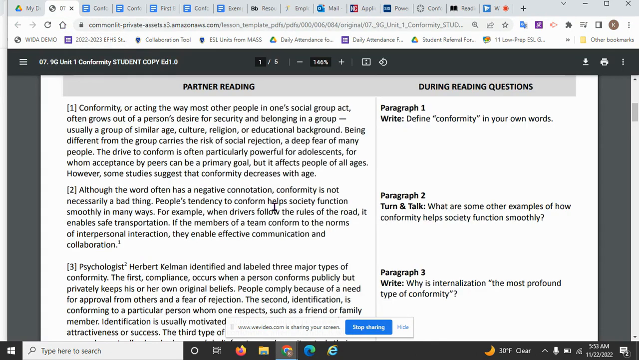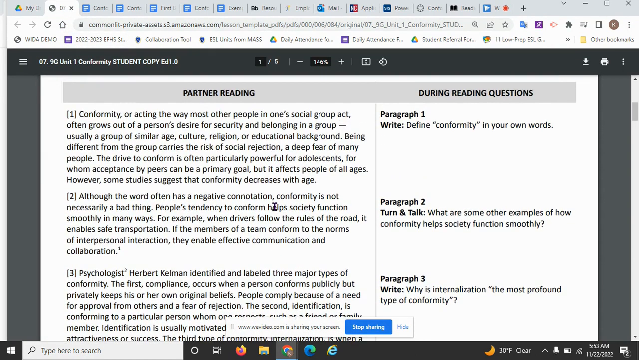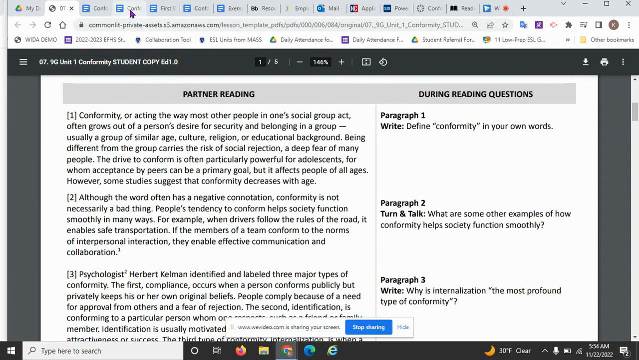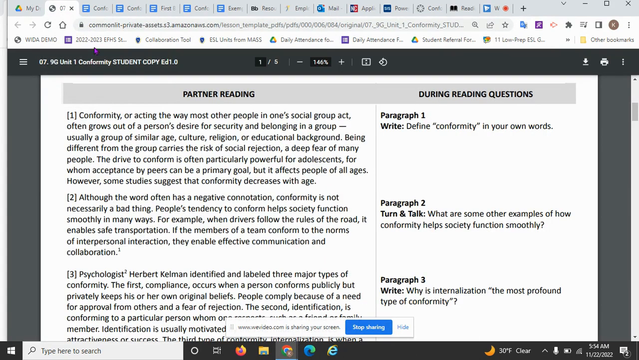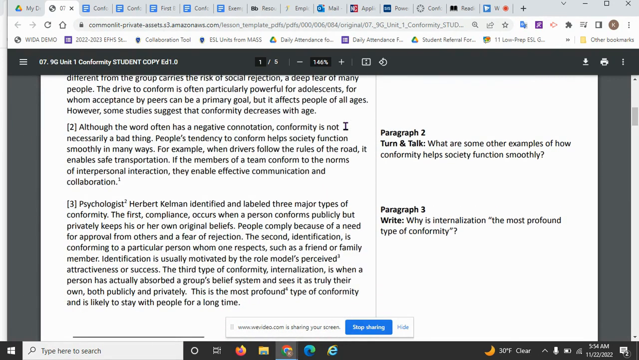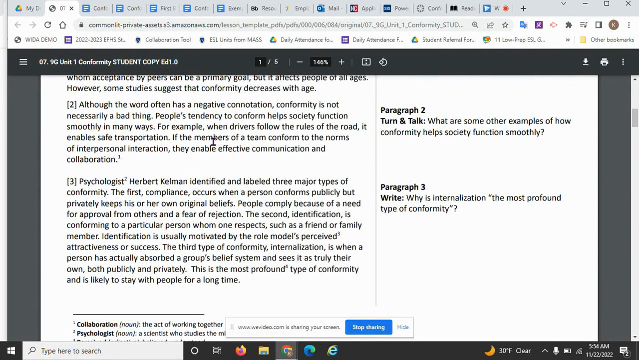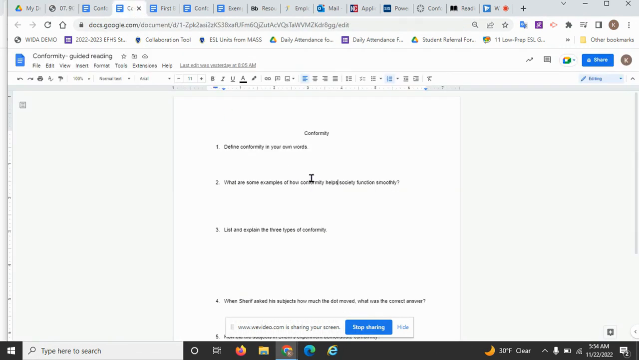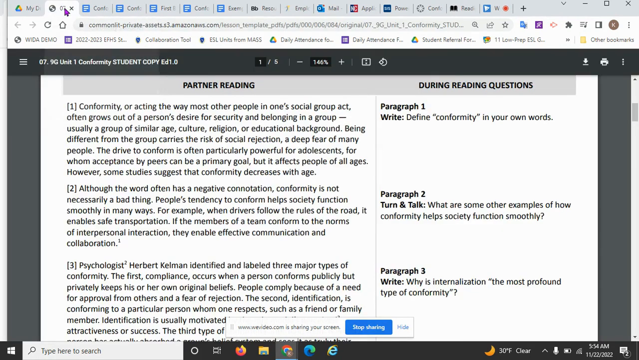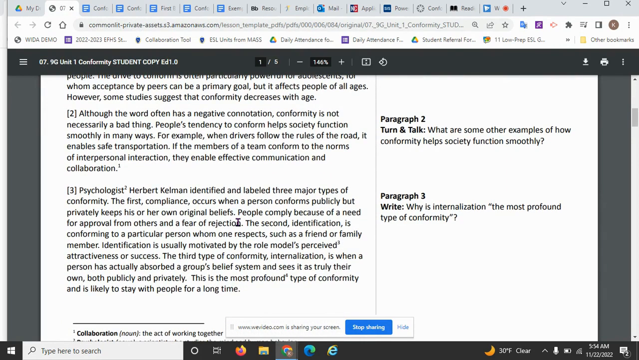So let's move on to paragraph 2. Oh, before we move on to paragraph 2, pull out your worksheet and define conformity in your own words. When you're defining conformity in your own words, look at your main idea and your topic sentence from paragraph 1. So go ahead and pause the video and answer question number 1 on this worksheet. Now let's move on to paragraph number 2.